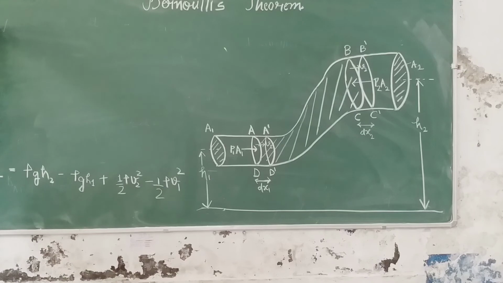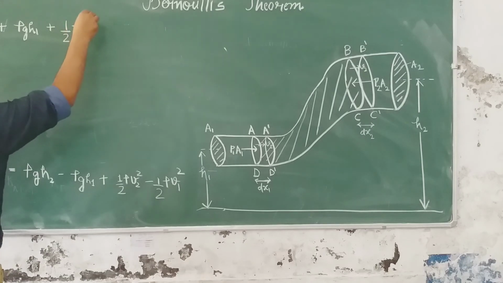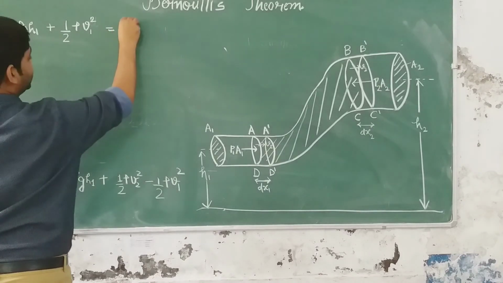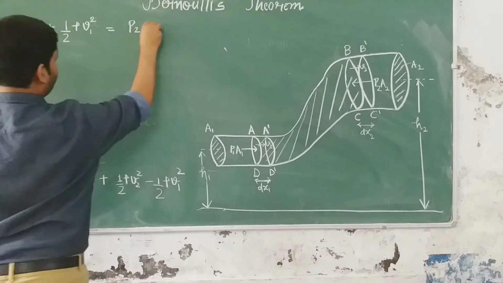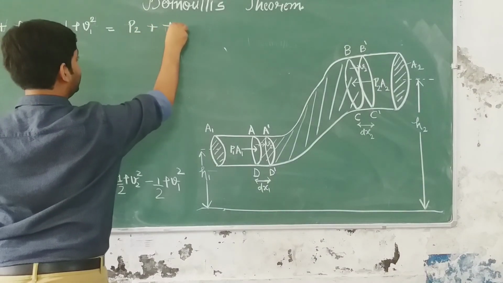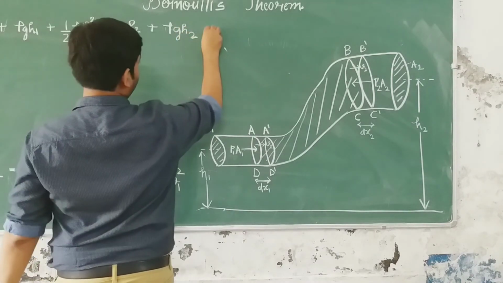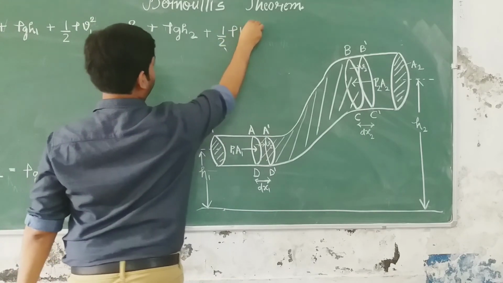So we will have P1 plus rho g H1 plus half rho V1 square is equal to P2, taken this side, so from negative it will become plus, and this is plus rho g H2 plus half rho V2 square, right?